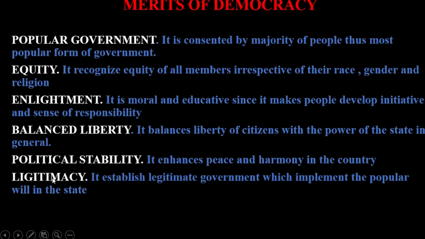Also, another advantage of democracy is that it establishes legitimacy. Democracy establishes a legitimate government which implements the popular will in the state. This is because the government of the day is elected by people legitimately, and the majority takes over the government. Therefore, it implements the popular will in the state, therefore ensuring that coups do not occur in the state.